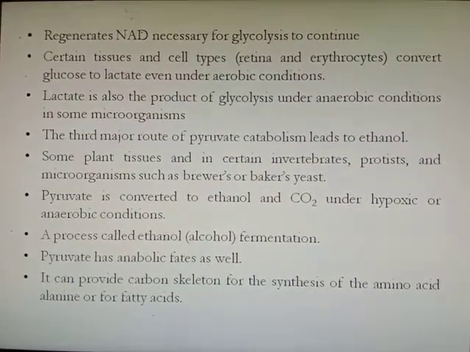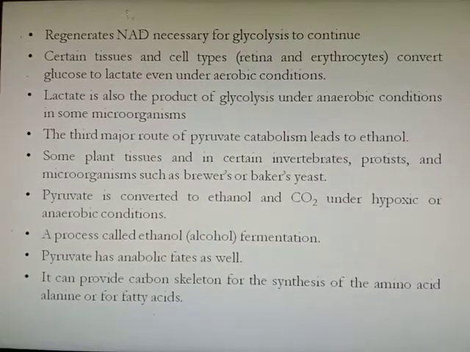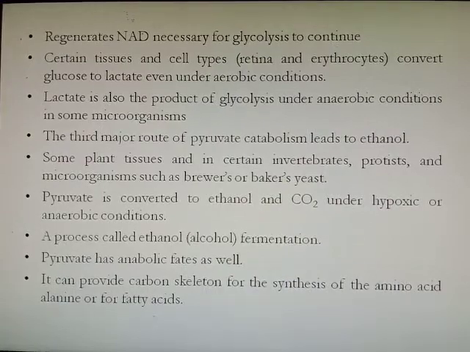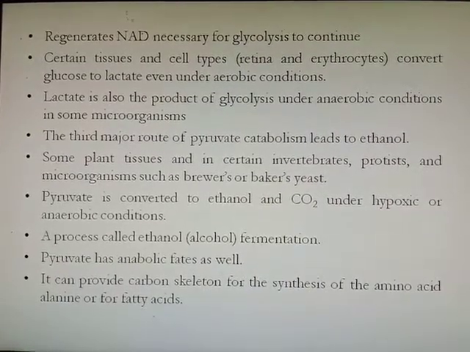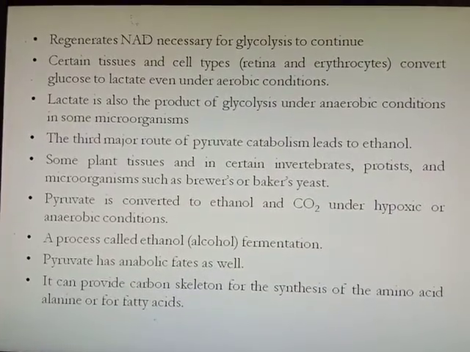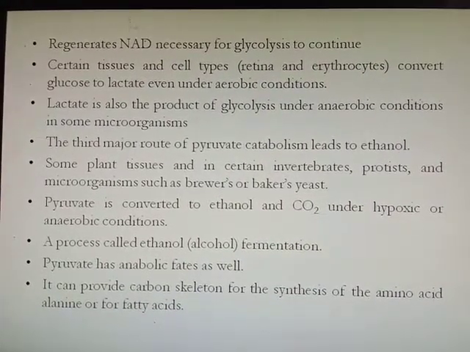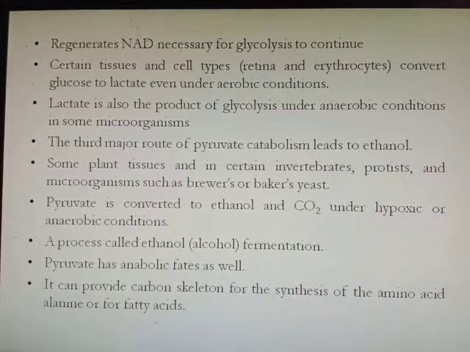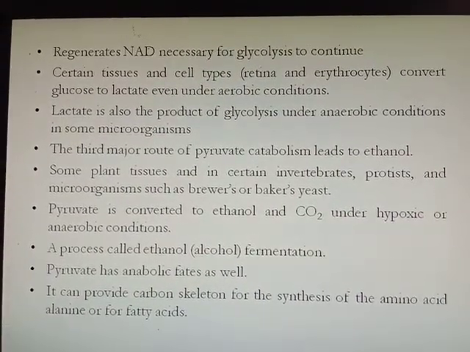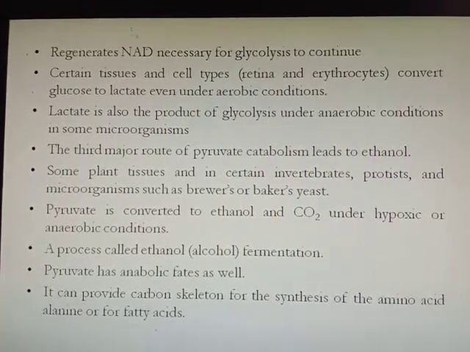The third major route of pyruvate catabolism leads to ethanol synthesis. In some plant tissues and in certain invertebrates, protists and microorganisms such as brewer's yeast or baker's yeast, pyruvate is converted to ethanol and CO2 under hypoxic or anaerobic conditions. The process is also called ethanol or alcohol fermentation.